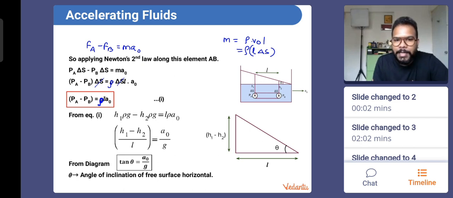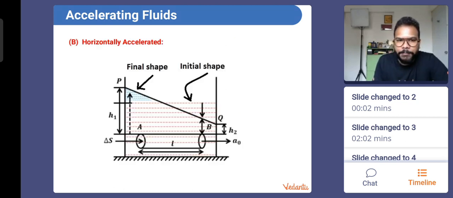You bring L downward and you take g also on the downward to the right hand side. So this is the final expression that we have, (h1 minus h2) upon L into A naught by g. And everybody, look at this imaginary triangle here. Have a look at this face.